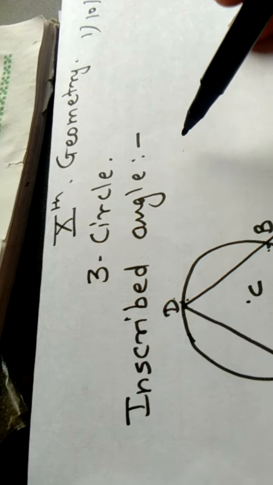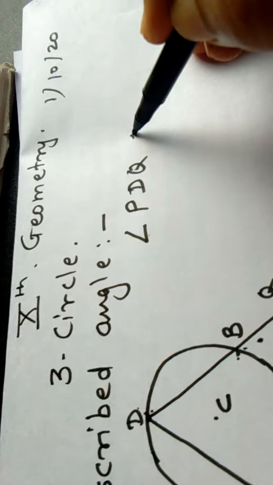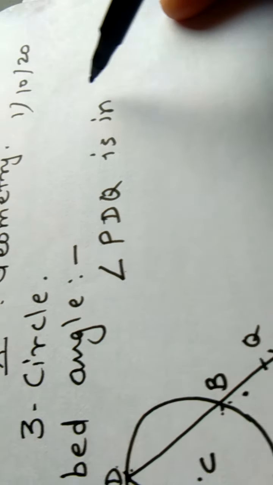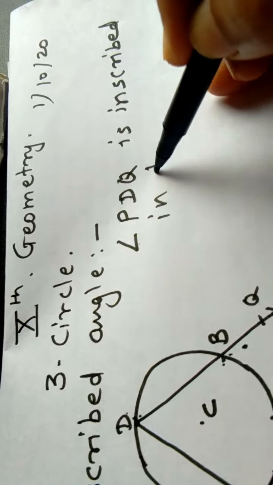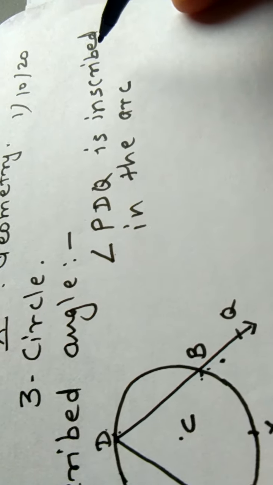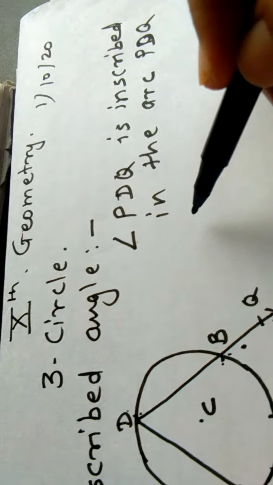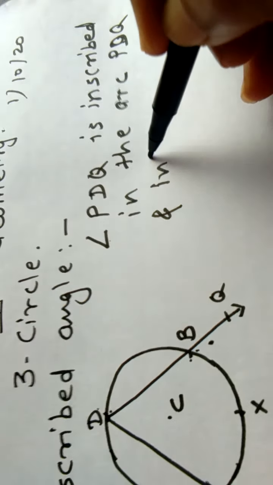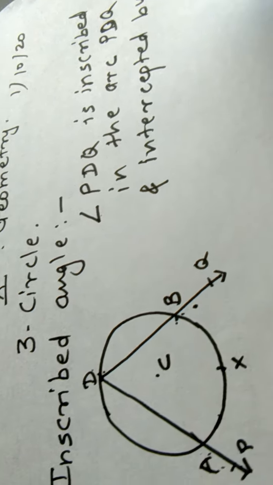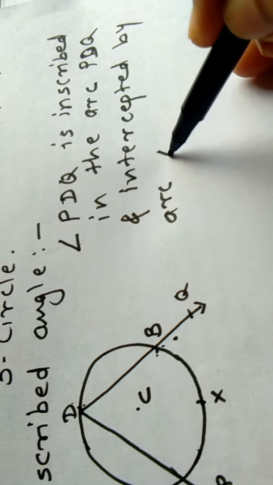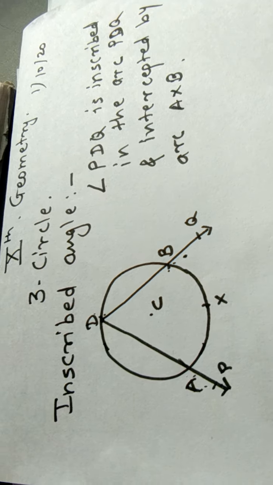Okay, what we can say? Angle PDQ is inscribed in the arc PDQ and intercepted by an arc AXB. Okay, this is the main definition of an inscribed angle.